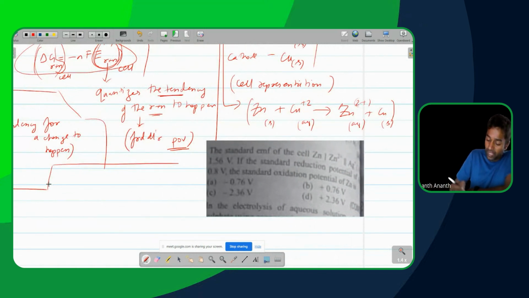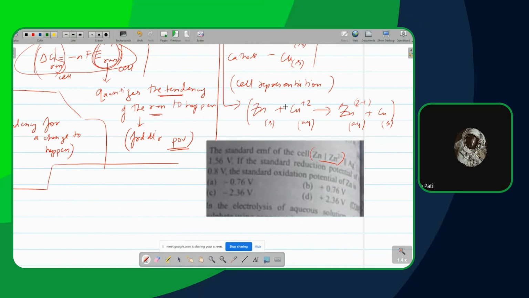So you're going to have this part here being the one which represents the oxidation, correct? So in the current cell, the Daniell cell, what is the oxidation reaction? Zn became Zn2+. Good.